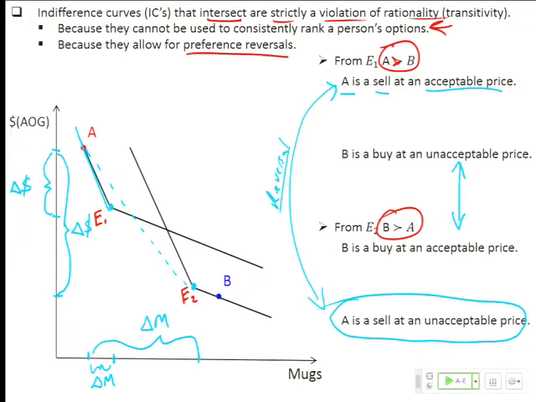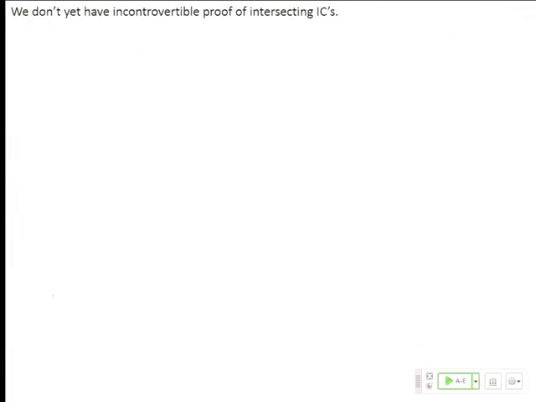Any questions about this? Does that all make sense? All right. So we don't yet have incontrovertible proof of intersecting indifference curves. What we've seen in the mugs and pens and the mugs and candy bars experiments suggests very strongly that if we could identify people's indifference curves, they would intersect. But we don't yet have proof of it.